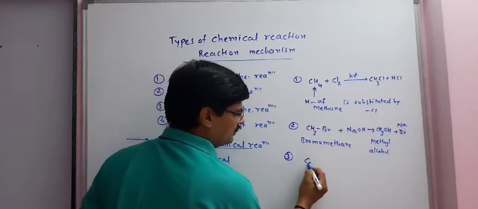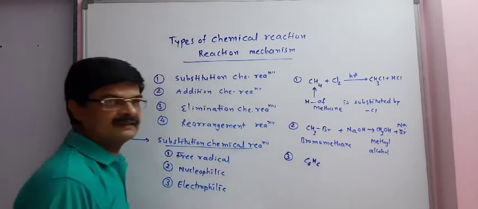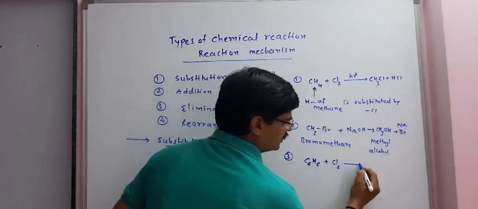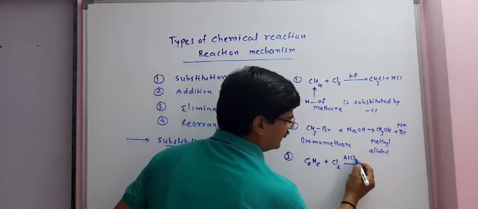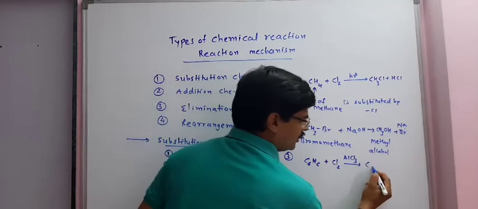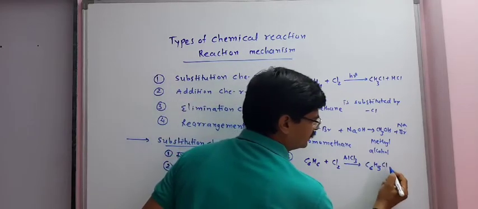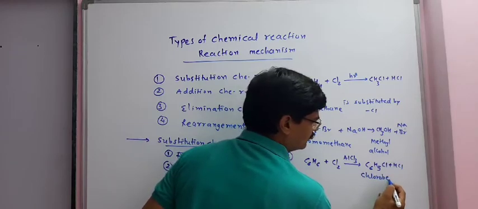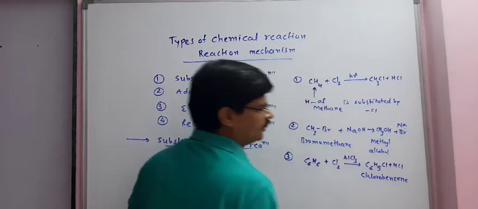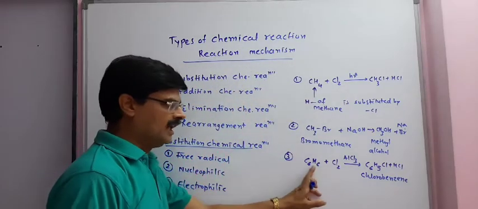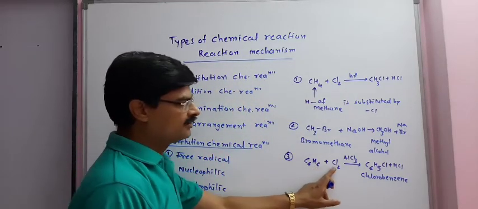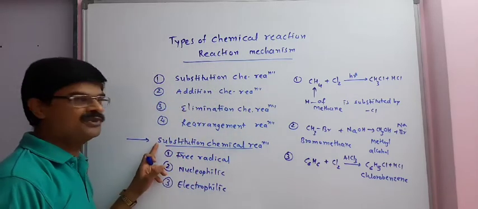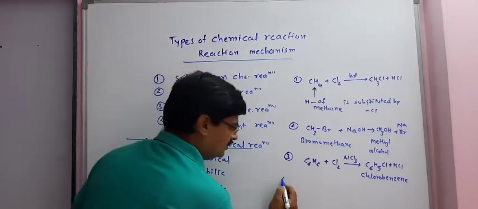Third reaction, C6H6, benzene, chlorination in presence of AlCl3 catalyst, chlorobenzene is formed. So here also we can say hydrogen of benzene is substituted by chlorine atom. That is why this is also a type of substitution chemical reaction.